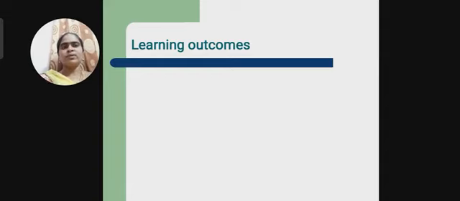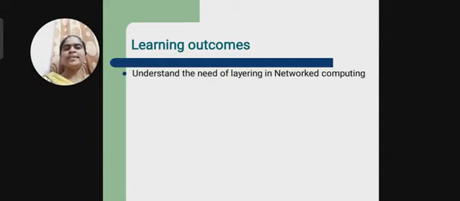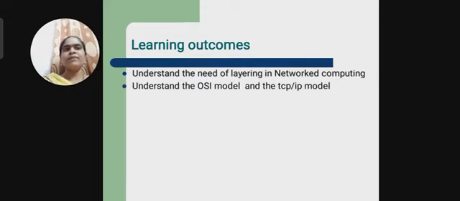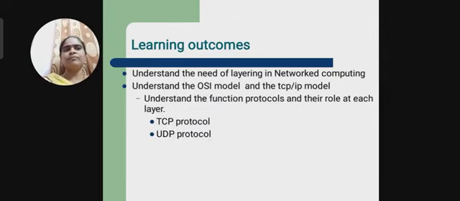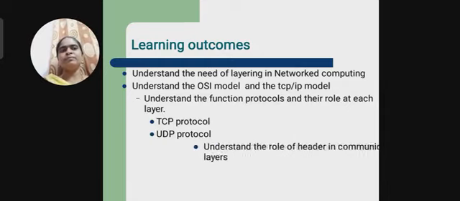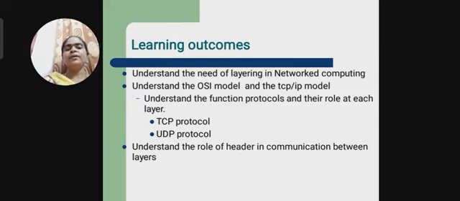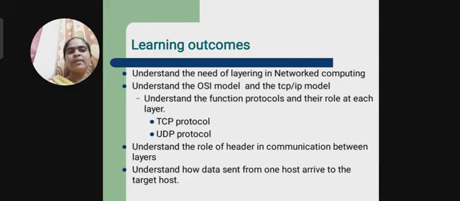So, what are the outcomes while learning this OSI reference model? First, understand the need of layered networking computing. Understand the OSI model and the TCP/IP model. And what are the protocols involved in TCP and UDP. Understand the role of header in communication between layers. And finally, how the data is sent between the host and the recipient, sender to receiver.